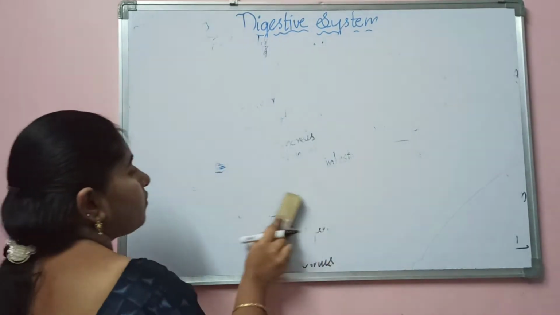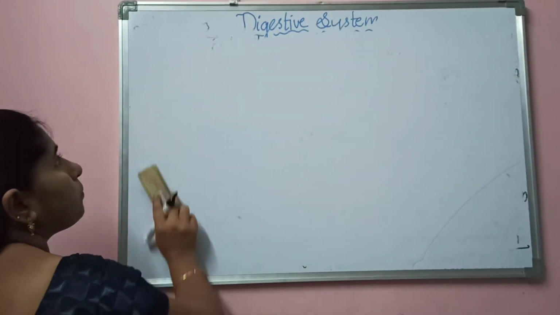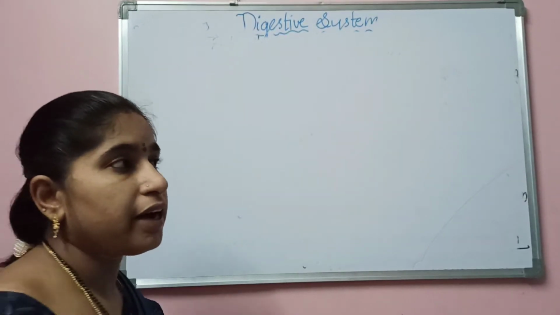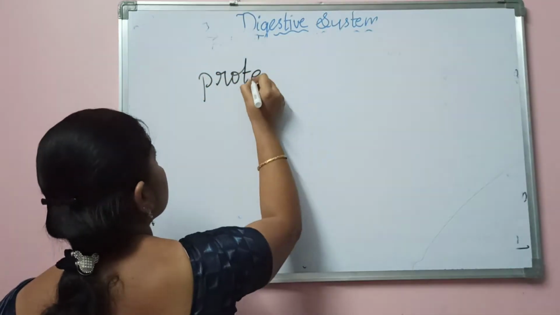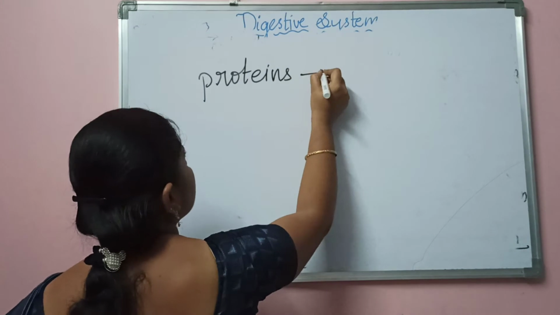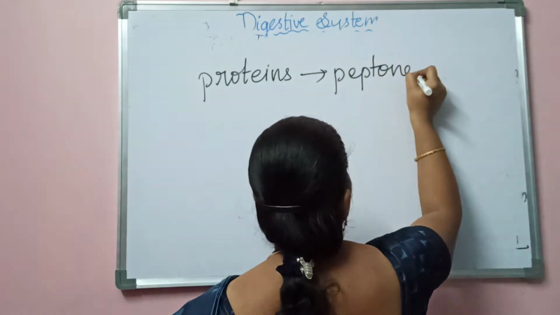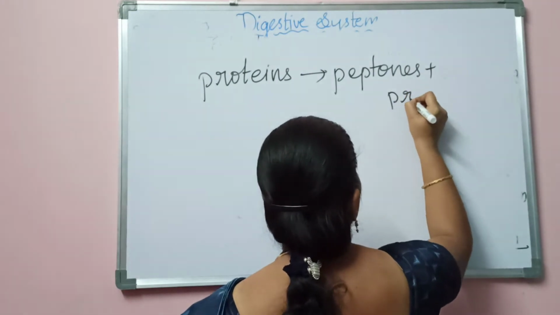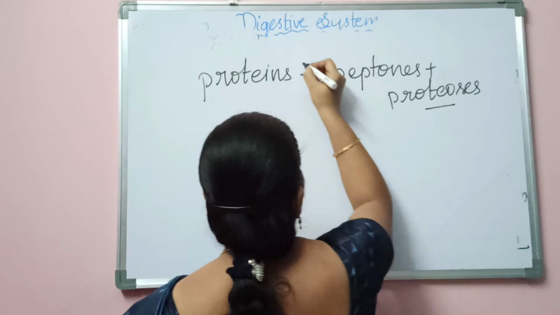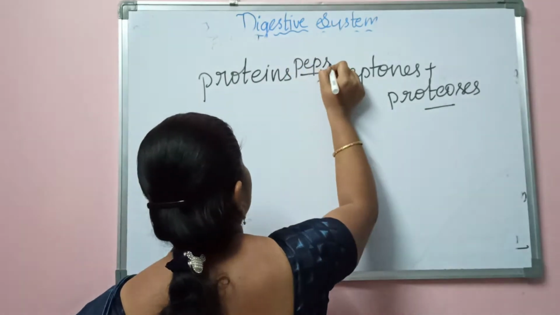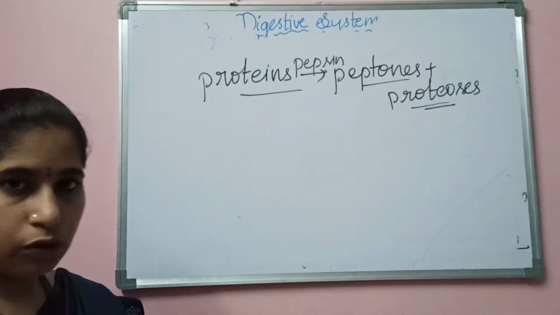Pepsinogen is converted into pepsin, and by the action of pepsin, the proteins present in the food will be converted into peptones and proteases.